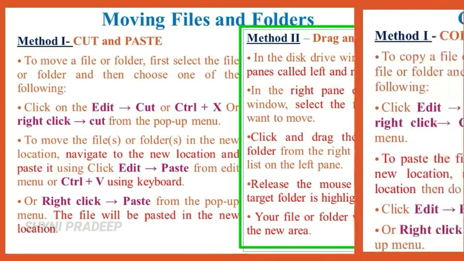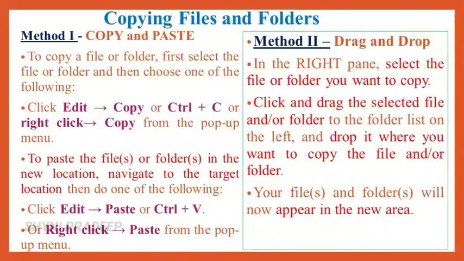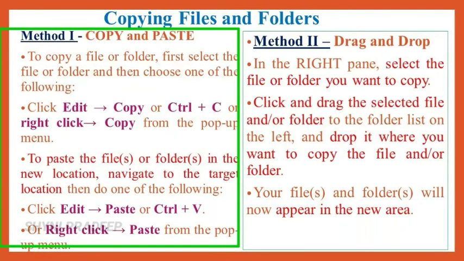Next, copying files and folders. You can copy your files from one place to another by using two methods. First method is copy and paste. If you want to copy a file from one place to another, first you have to select the file. After that, go to the Edit menu and select the Copy option. Otherwise, press the keyboard shortcut Ctrl+C. Otherwise, right click using the mouse and select the Copy option from the pop-up list.